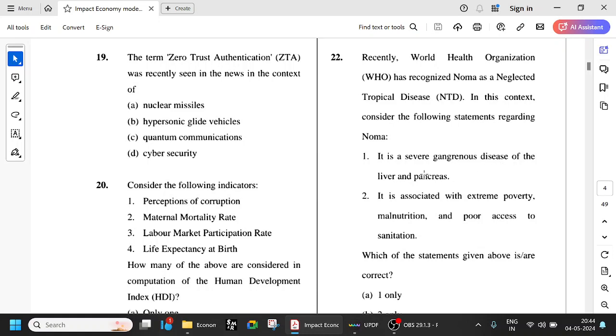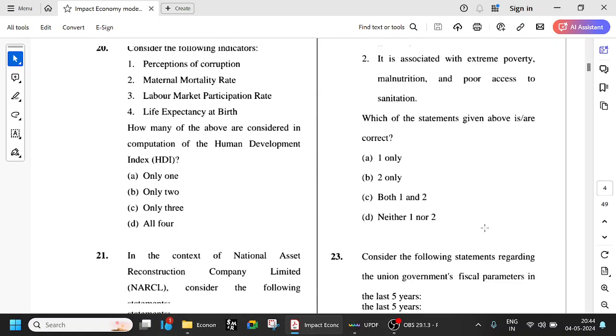It's not a severe gangrenous disease of the liver and pancreas. Now it is of the face and mouth. It is associated with extreme poverty, malnutrition, and poor sanitation. So yes, this is true. Okay, one only is the correct one.